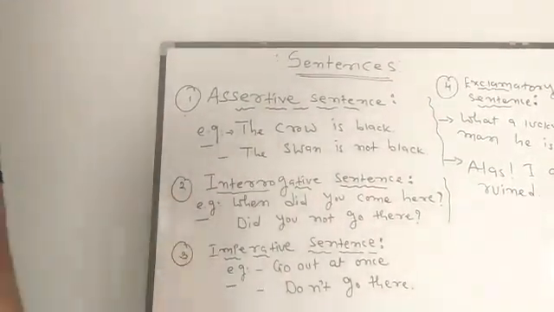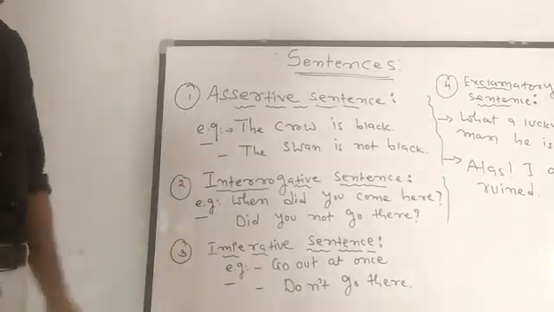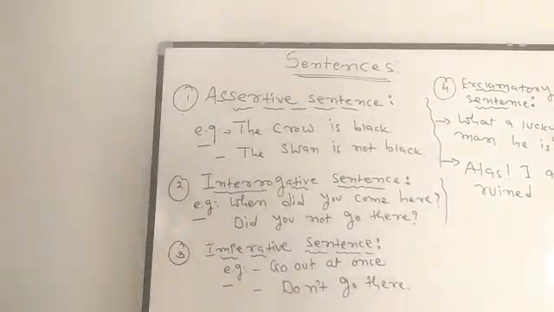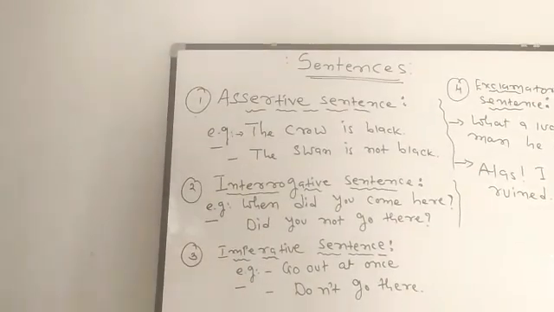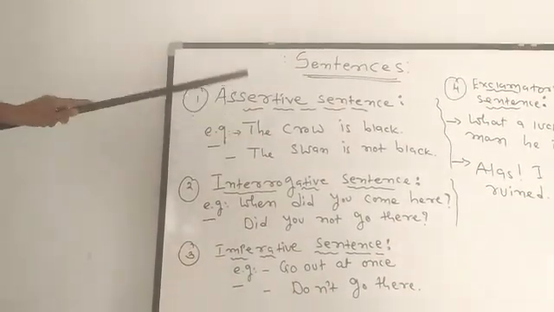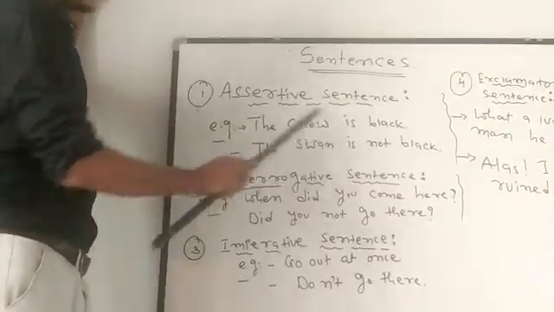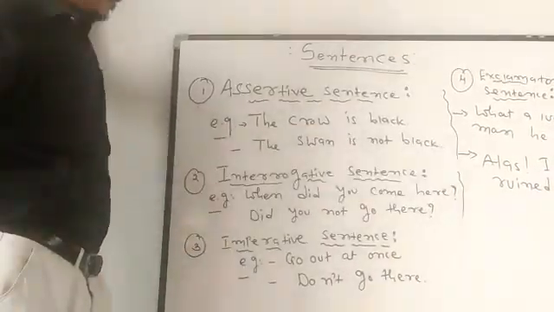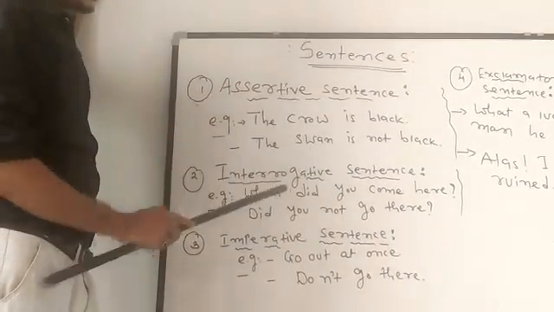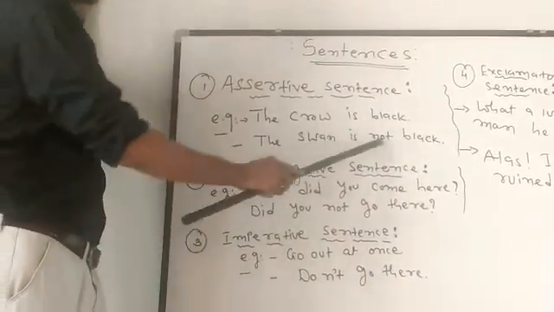The main feature of assertive sentence is that it starts with a capital letter and ends with a full stop. It may be affirmative or negative.